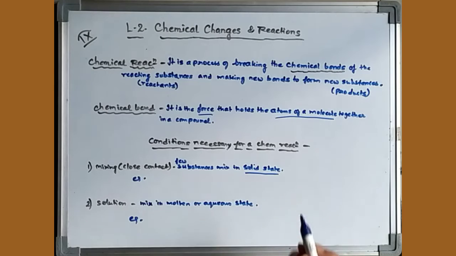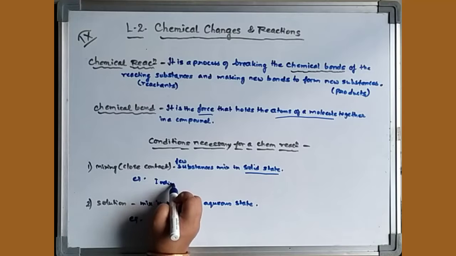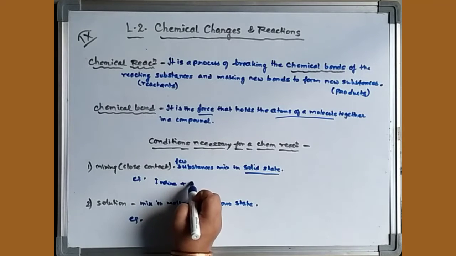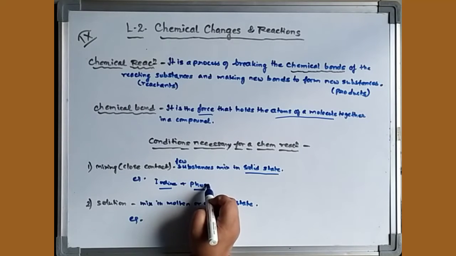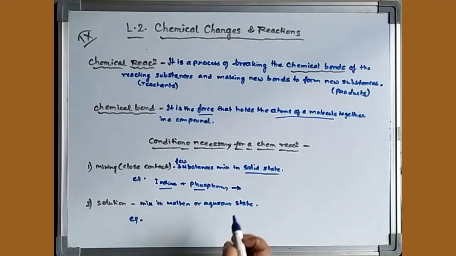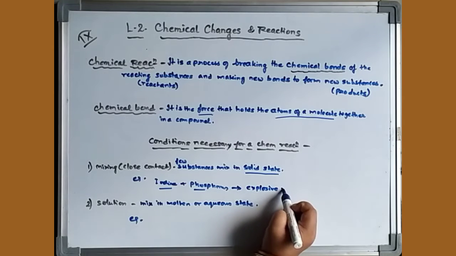So let us take some examples of this. I am taking the example of iodine and phosphorus. A very well known example. When iodine reacts with phosphorus, now see, iodine and phosphorus are both elements. When they react with each other, they react very explosively, forming an explosive reaction.